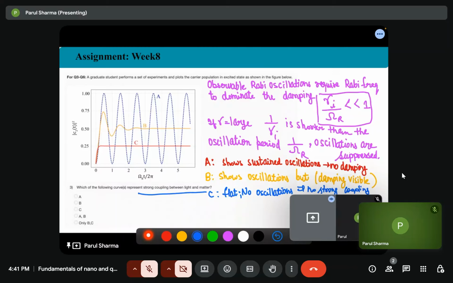So wherever the oscillations are visible, we can say that this strong coupling is visible in that particular part. So for the fourth option, option A and B, in both the cases we can see the oscillation and there is strong coupling. In case of A, there is no damping, but in case of B, there is damping, but the oscillations are visible. So option A and B.